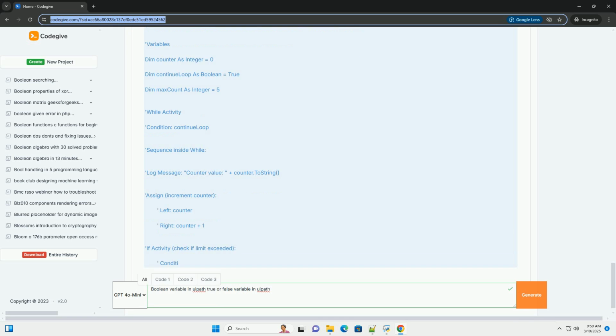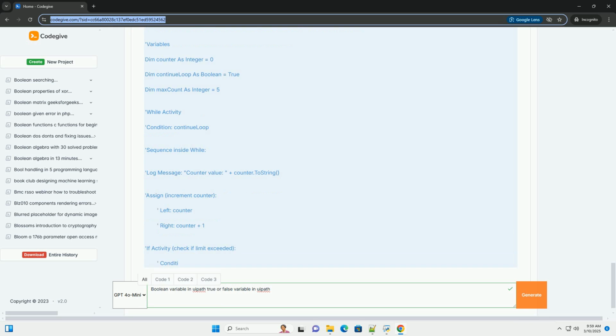3. Declaring and initializing Boolean variables in UiPath. There are several ways to declare a Boolean variable in UiPath. Using the Variables panel. 1. In the UiPath Studio Designer panel, click the Variables tab at the bottom. 2. Click the Create Variable row. 3. Enter a name for your variable, example fileExists. Choose a descriptive name. 4. Select Boolean from the variable type drop-down.